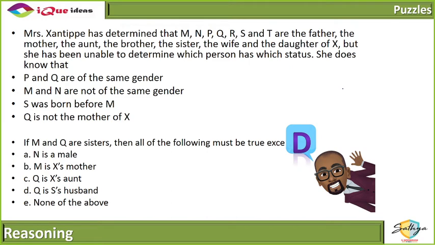Yaar, M and Q are sisters, X's mother and aunt are the only possibilities of a pair of sisters. So M and Q have to be the mother and aunt. Yes, Q is the mother and M is the aunt. Both are possible. It's not 100% wrong. It's not necessary.